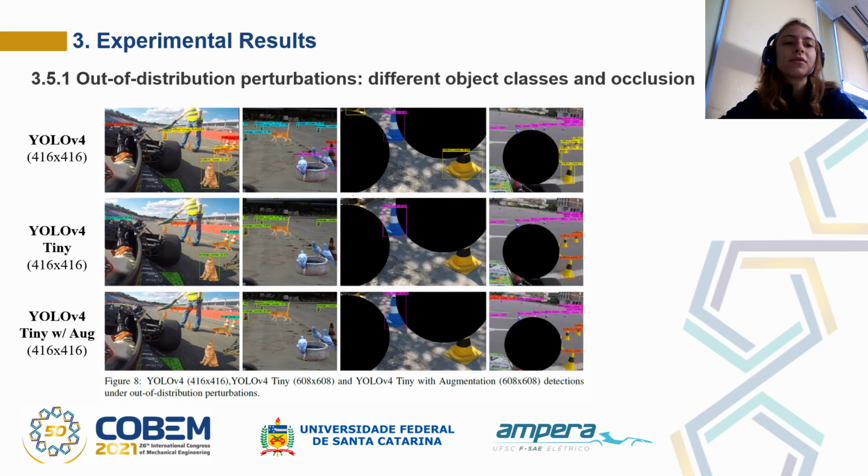And finally, from these 2 partially occluded images, we can observe that YOLO V4 can more precisely detect objects that are partially occluded, and that the augmentation in the Tiny version did not make any improvement in this situation.